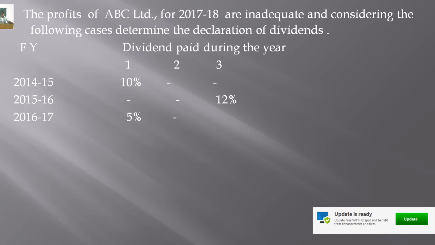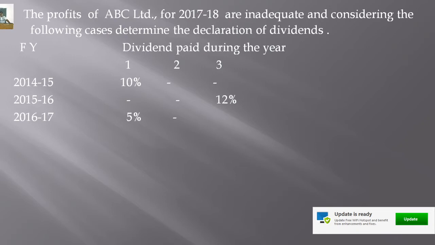Three years' profit is given, 14 and 15, 15 and 16, 16 and 17, and dividend paid in these years are given. Case 1, in the year 14 and 15, dividend declared is 10%, and in the year 15 and 16, no dividend is declared, and in 16 and 17, 5% dividend is declared. And case 2, 14 and 15, no dividend is declared, 15 and 16 also no dividend declared, and even 16 and 17 no dividend is declared.